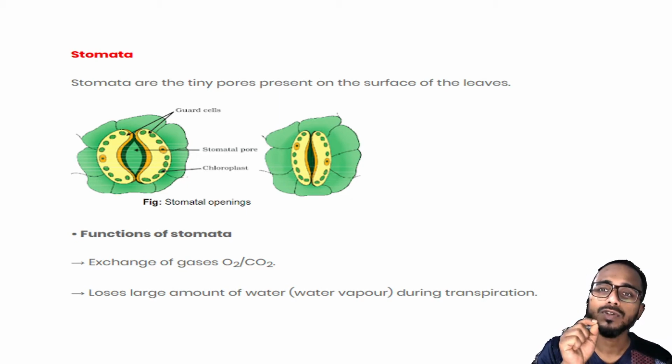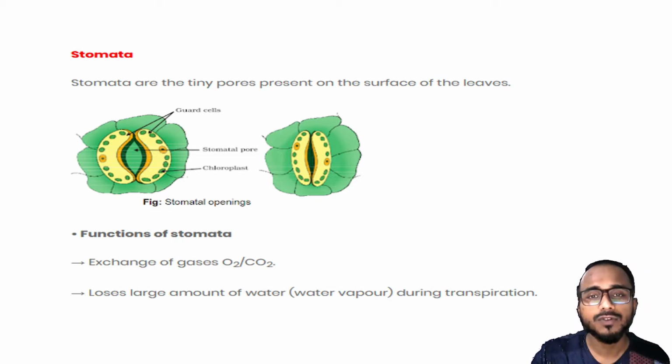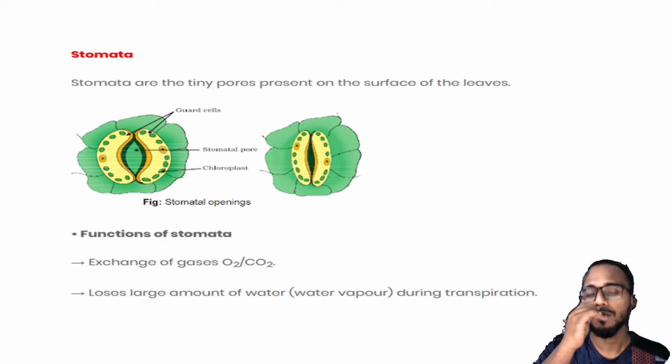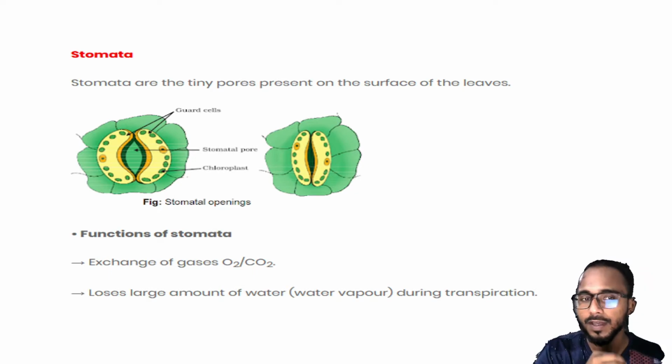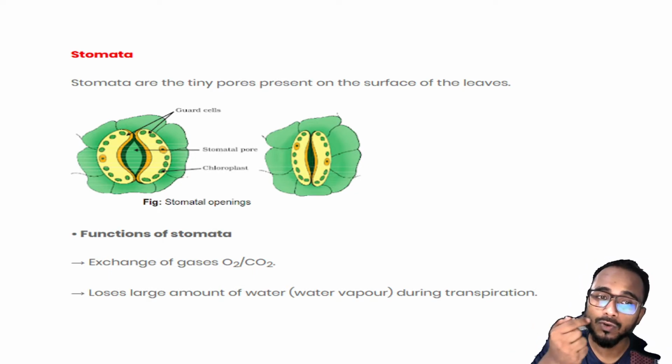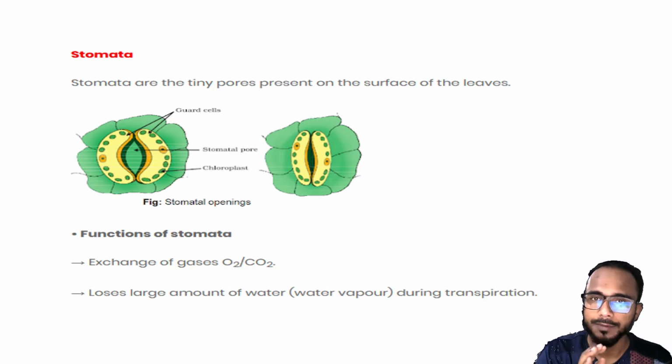Those tiny pores are called what? They are stomata. They are present on the surface of the leaf. Suppose this is the leaf. On the surface of the leaf, you will find the stomata. So what is the function of stomata? The carbon dioxide that is taken from the atmosphere, how is it taken? It is taken through stomata, okay.